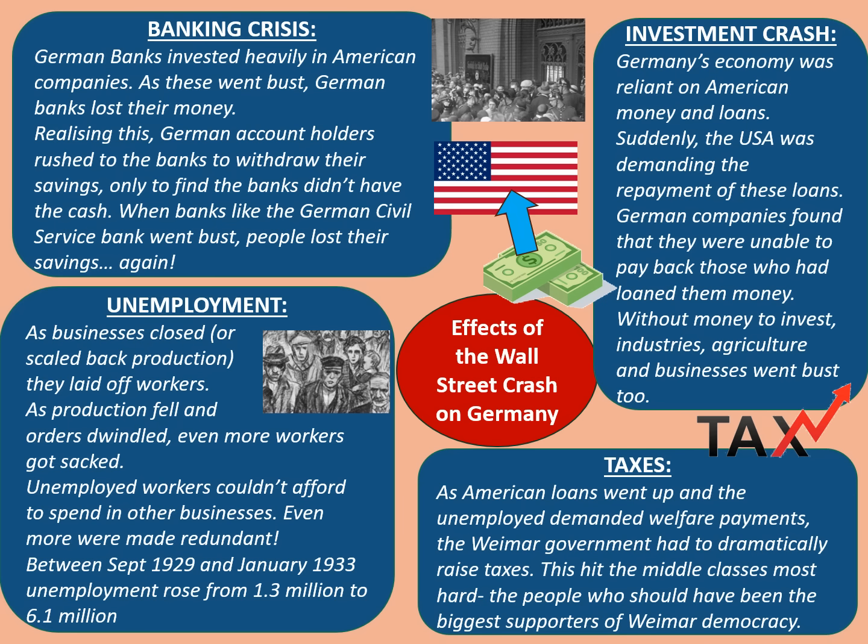This had a knock-on effect on taxes too. As American loans went up and the unemployed demanded welfare payments, the Weimar government had to dramatically raise taxes. This hit the middle classes hardest. These are the people who should have been the biggest supporters of Weimar democracy.